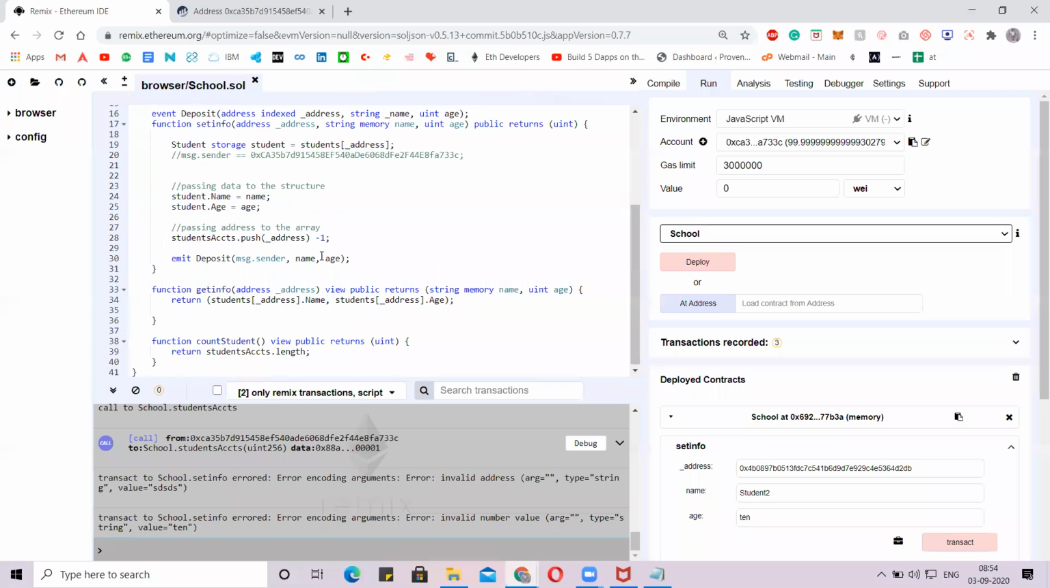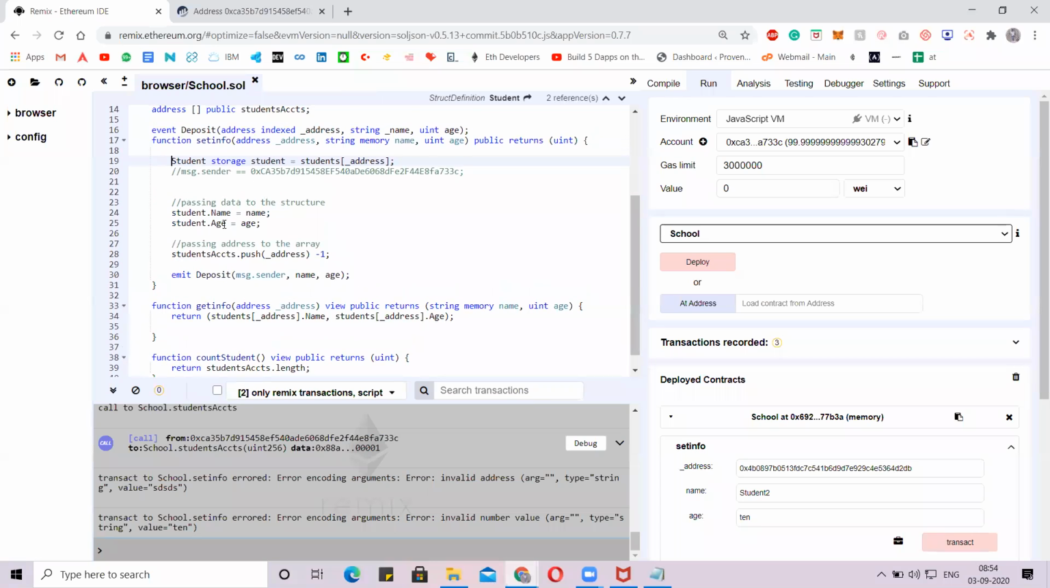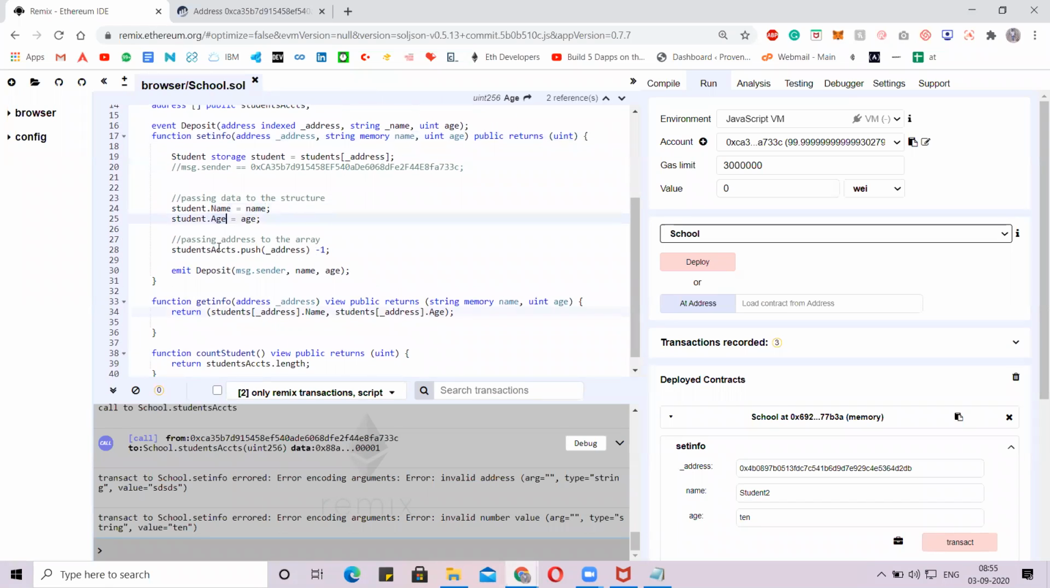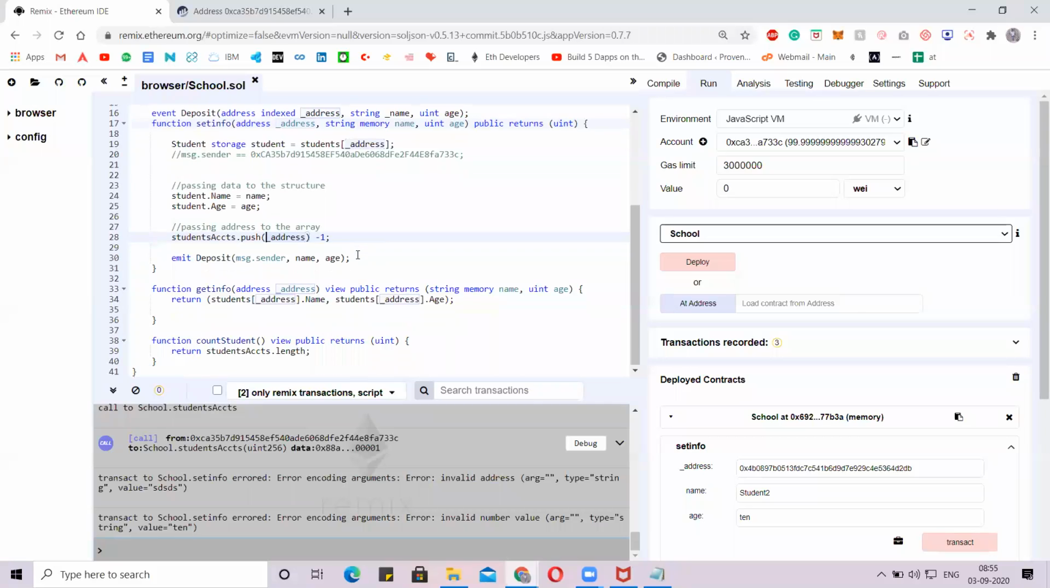Now, we are done with the mapping assignment. Now we need to store the state variables to the structure. We are directly storing the state variables to the structure here with the name and the age. Next, as I told you before, we have created student accounts so that we can retrieve that data using an index number. We are pushing that address so that whenever I give an index number, I'll get that address.